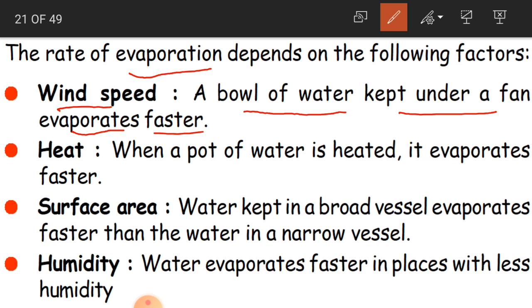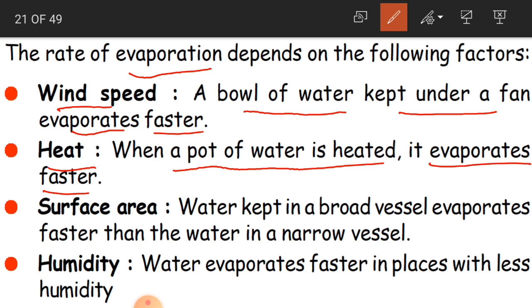Okay, children. And the other factor is heat. When a pot of water is heated, it evaporates faster. Now, if you take water in a pot or in a vessel and you just heat it, then also you can see the water evaporating fast. You can see a large amount of water vapor, that is, it is evaporating faster.